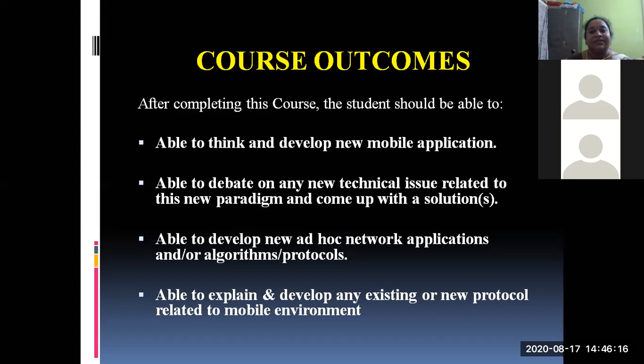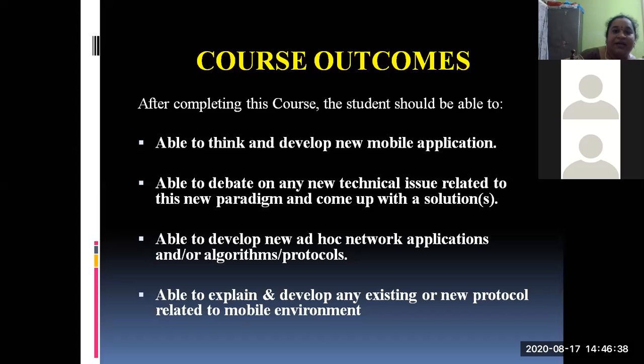And the third one is working with ad hoc networks, that is advanced networks, with the background or basic knowledge of the mobile computing environment, networks, applications, algorithms, and also the protocols. So you are going to learn about the old protocols and also the advanced protocols.